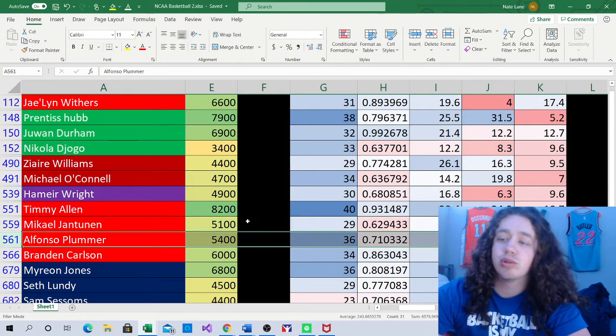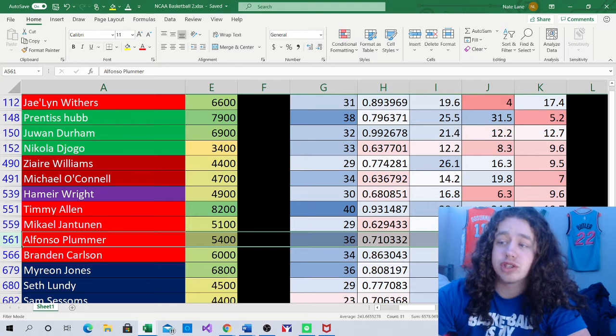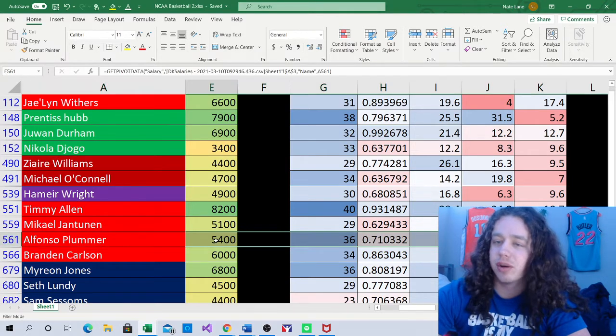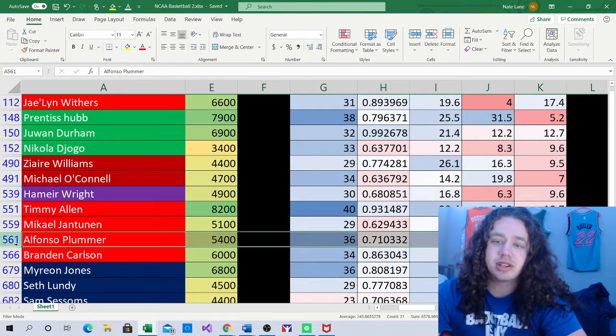Alfonso Plummer is $5,400. Gave him 36 minutes. He's a .7 point per minute player with a usage rate of 25. That's a pretty high usage rate for only $5,400, so I think that's a little bit interesting. So Alfonso Plummer is definitely someone I'm pretty interested in here today.